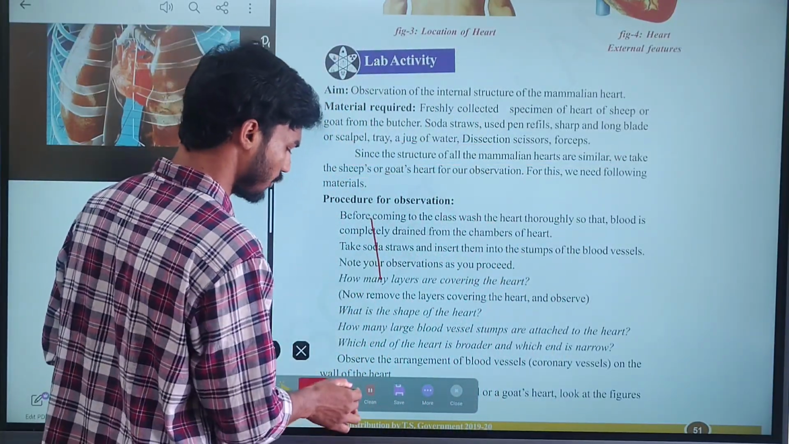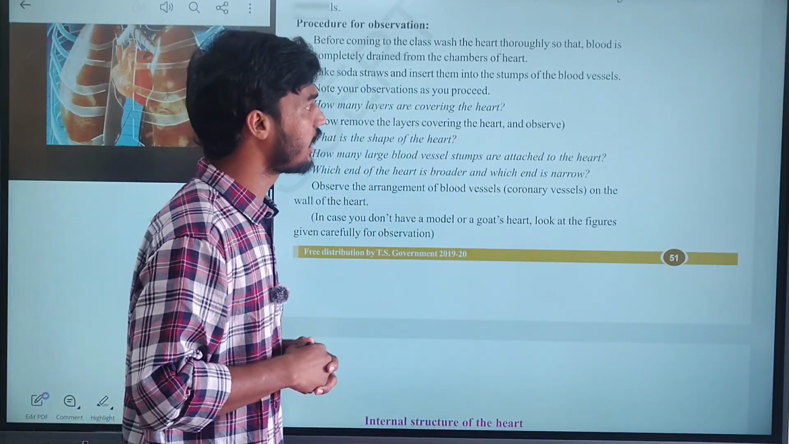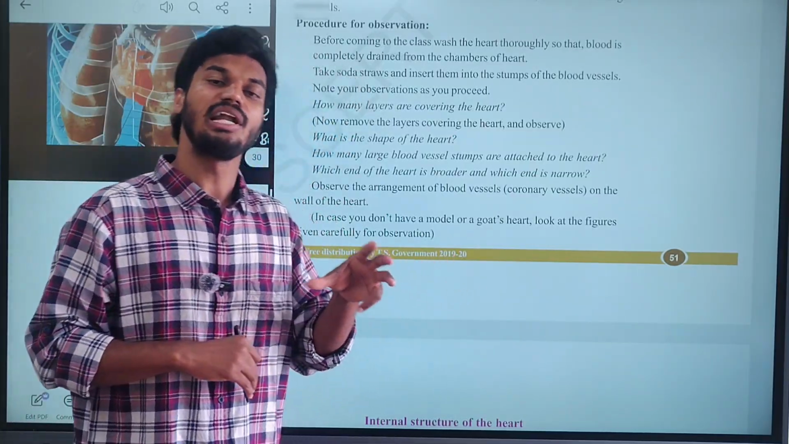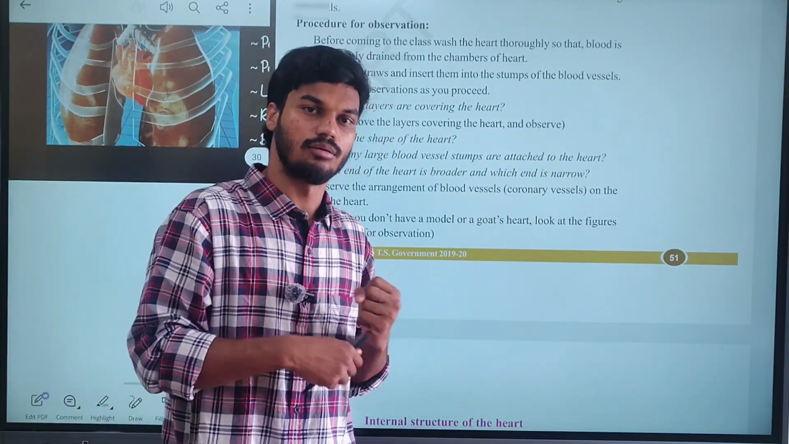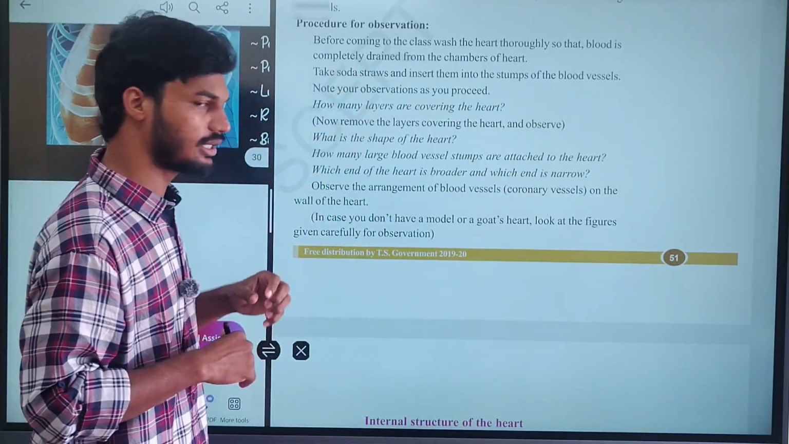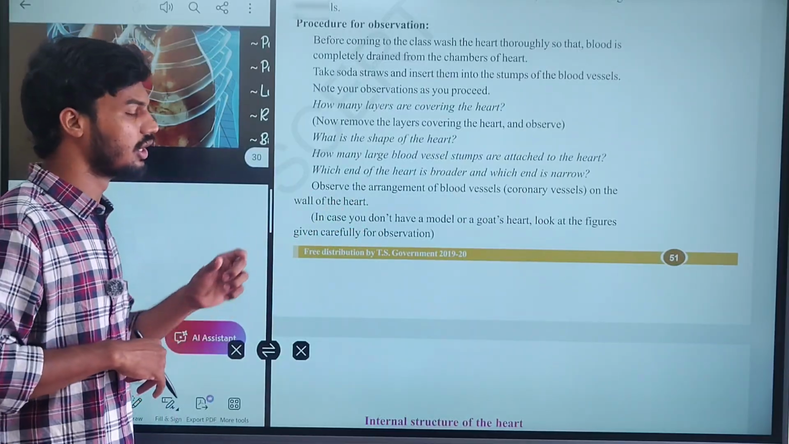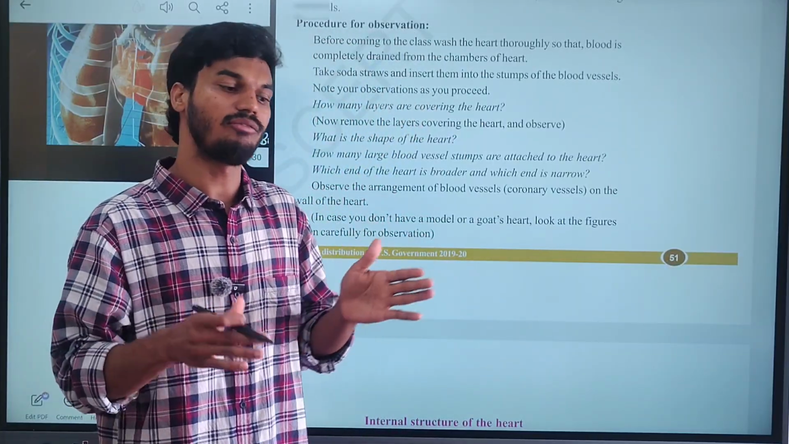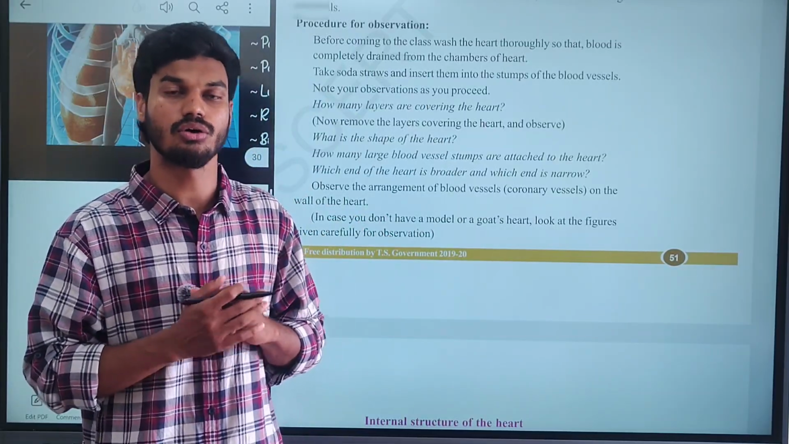Next, the procedure. Before coming to the class, wash the heart thoroughly so that blood is completely drained from the chambers of the heart. Then take the soda straws and insert them into the stumps of the blood vessels, the arteries and veins of the heart. By that we can remove the complete blood which is present in the chambers of the goat heart.